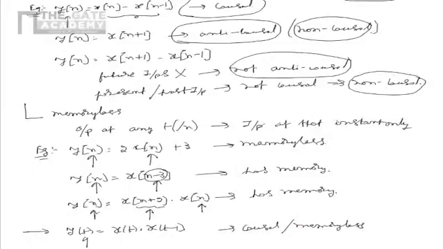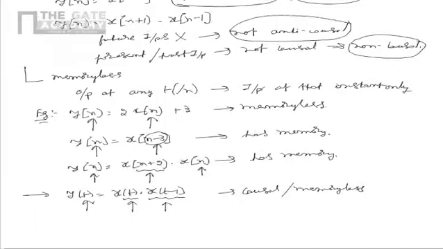In this case, we see that the output at any instant t depends on present input, that is x of t, and past input, that is x of t minus 1. So the system is causal. Also, the system has memory as it depends on the past inputs. So the system requires some memory for the implementation. So based on these, we see that the given system is causal and has memory.